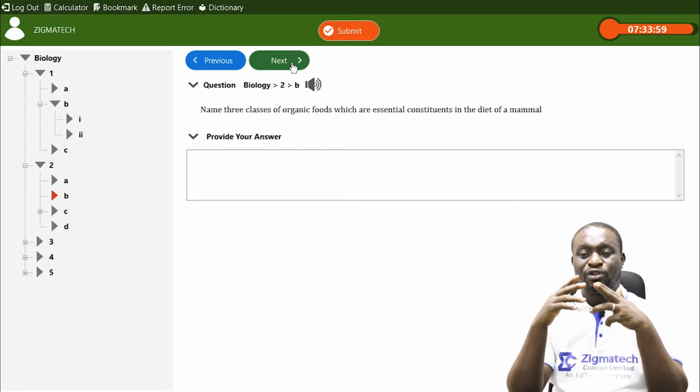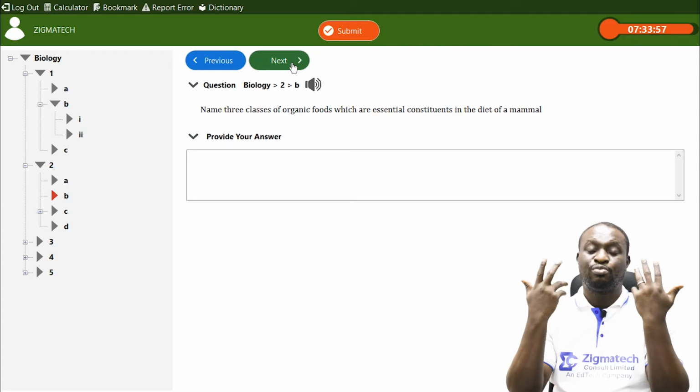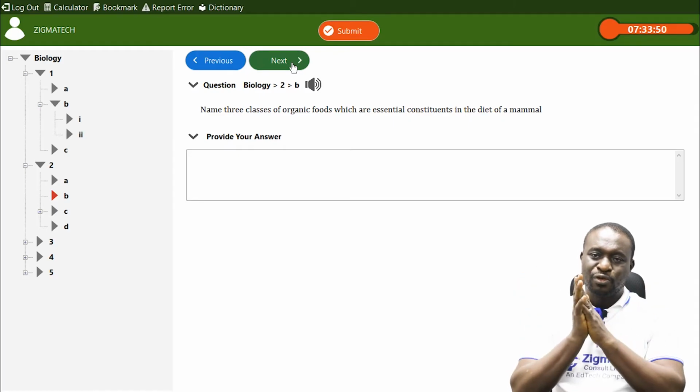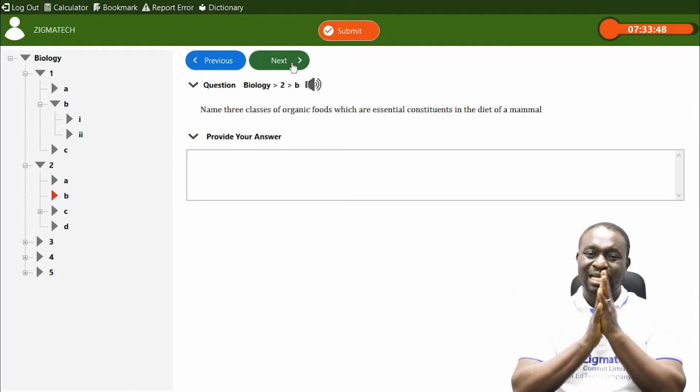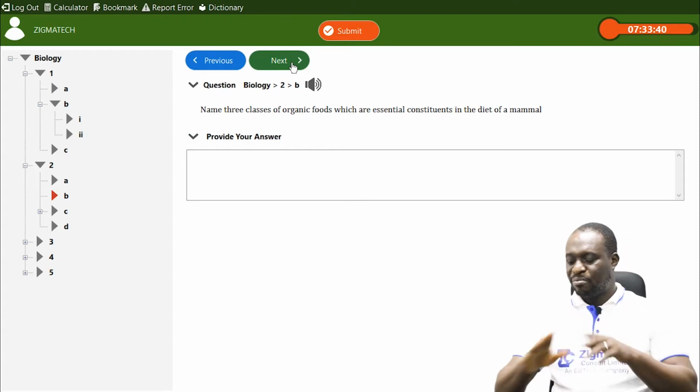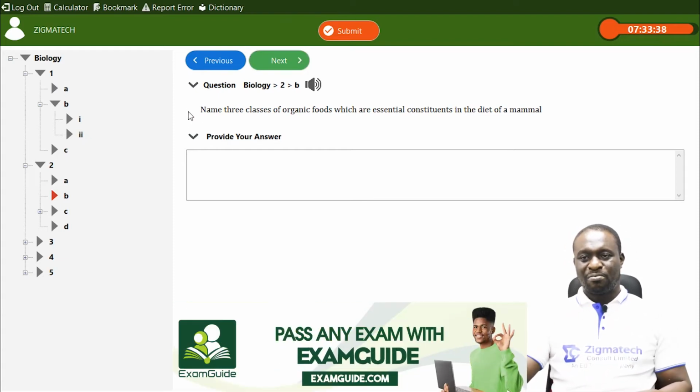Some of them are also proteinous, they are also minerals, and they contain vitamins. So these are 5 essential constituents, 5 important organic foods that must be present in the diet of a mammal.